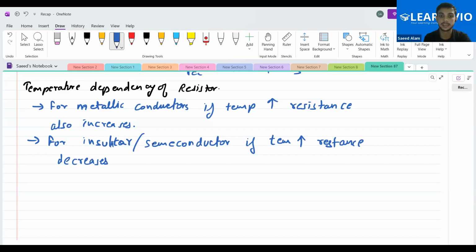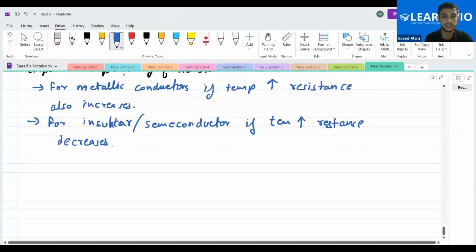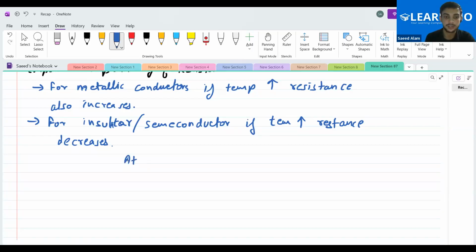Okay, resistance decreases. Is this clear to you people? Yes, sir. Okay. Now, what is the mathematical relation that is going to be used here? Let us say that it is at 0 degree Celsius.